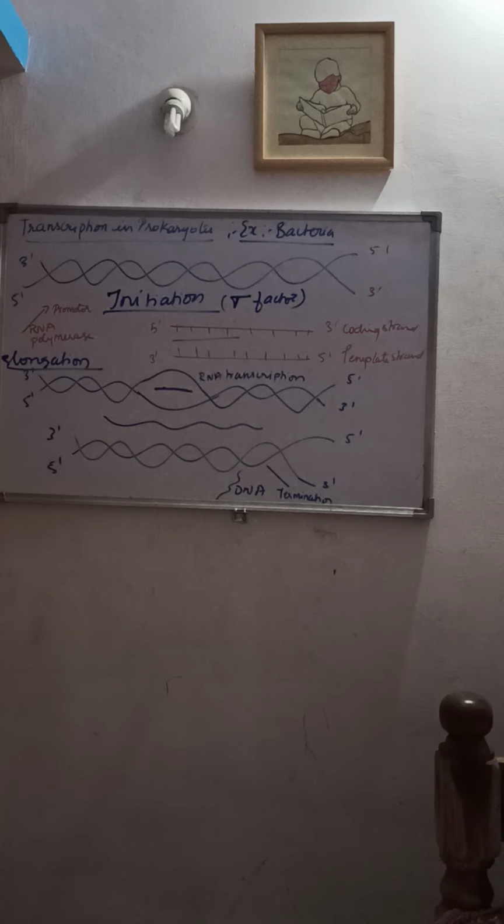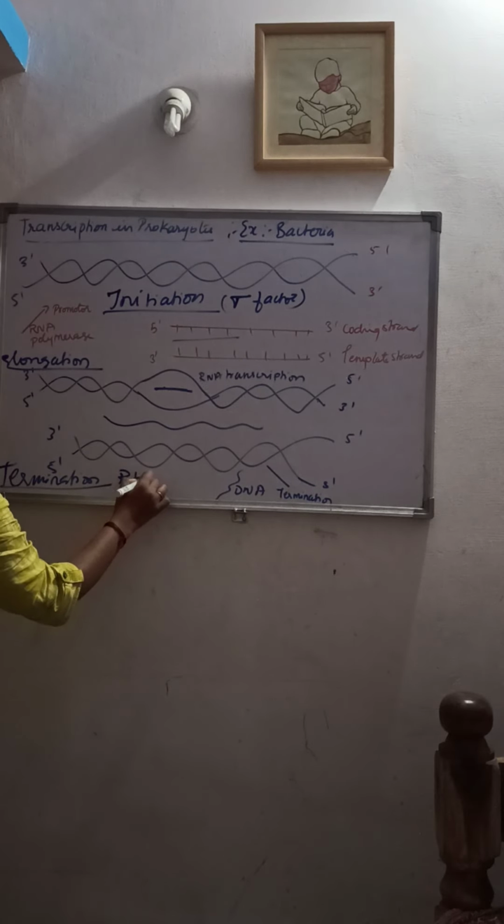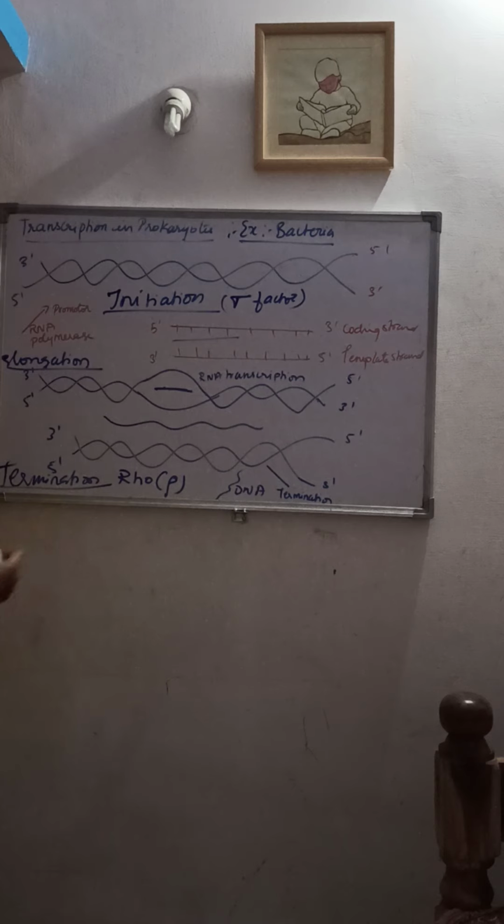Then the RNA transcript is released from the RNA polymerase, forming the hairpin-like structure, and this step is called as what? Termination. A factor called the RHO factor is required for the termination of this RNA chain.